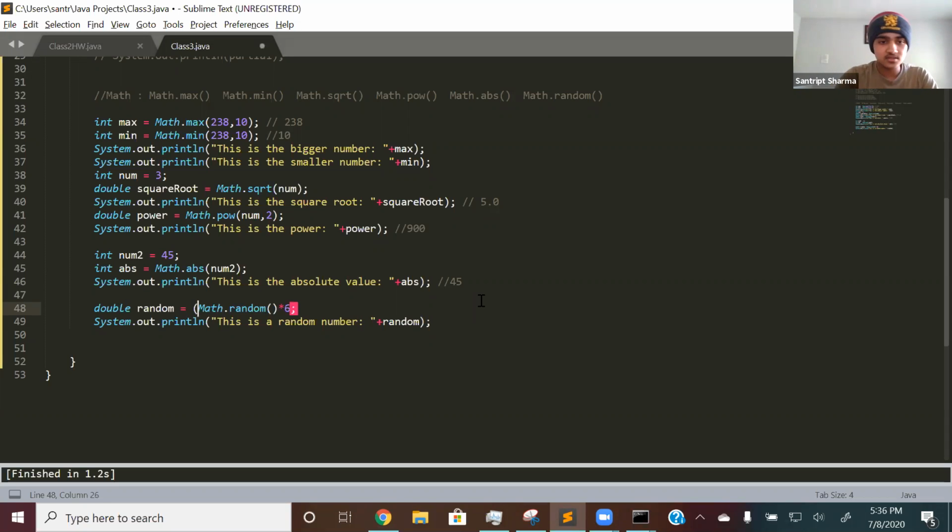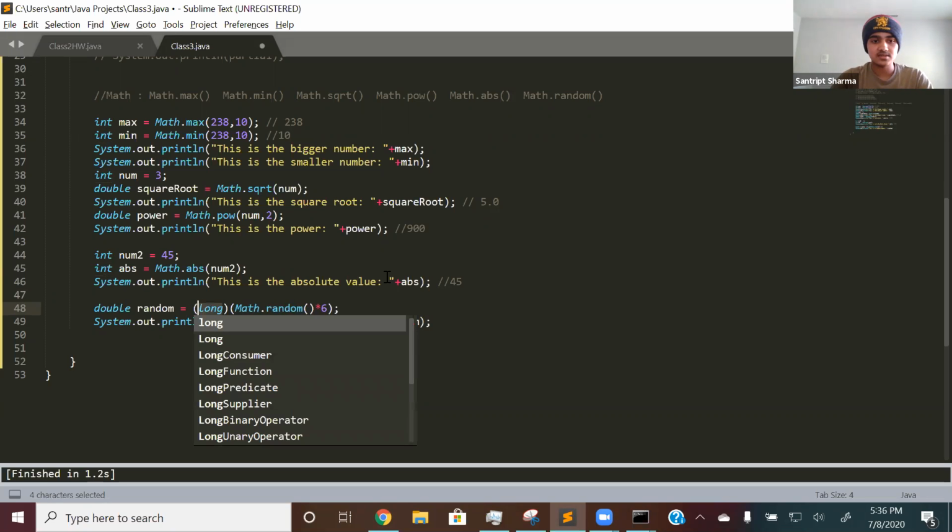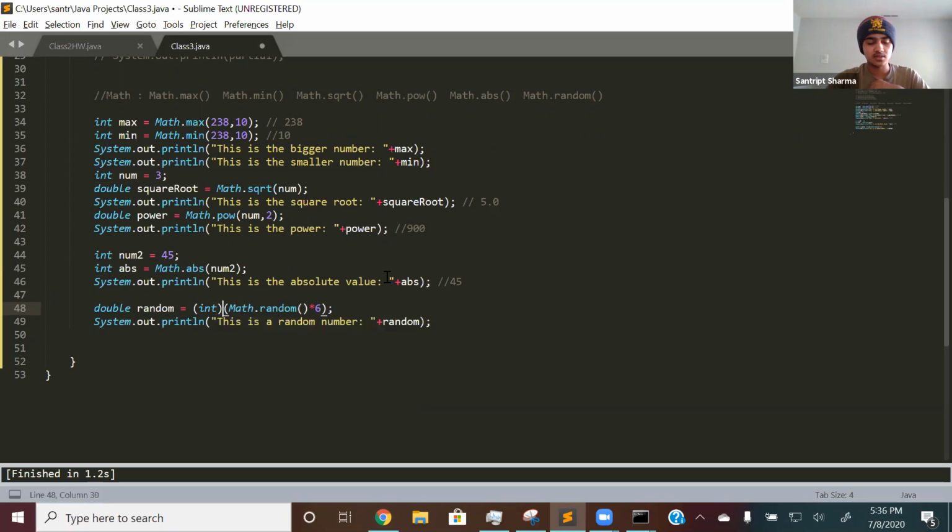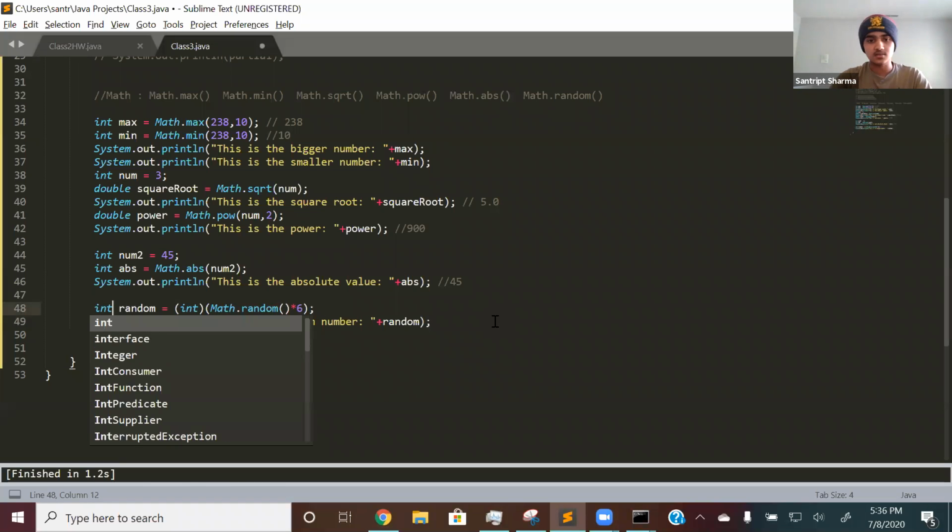So in order to create that integer number, what we want to do is cast. Let me show you what casting is. We want to cast it to an integer because that's the data type we want. So that's casting. It's all you have to do: just put parentheses and then int. Or if I wanted to cast it to a different one, like long. But in this case, int. You don't really need to know what long is. So int. And also change this to int because you're casting it to an int.